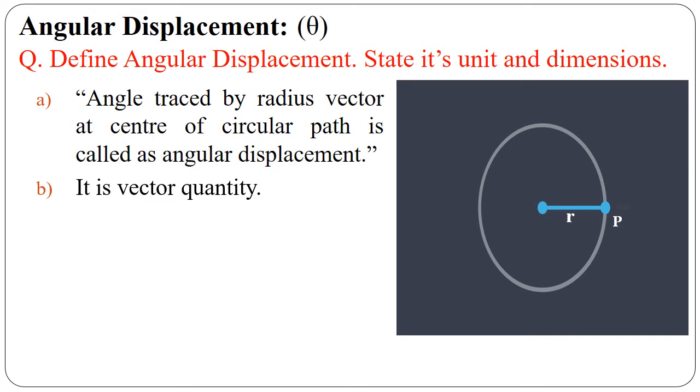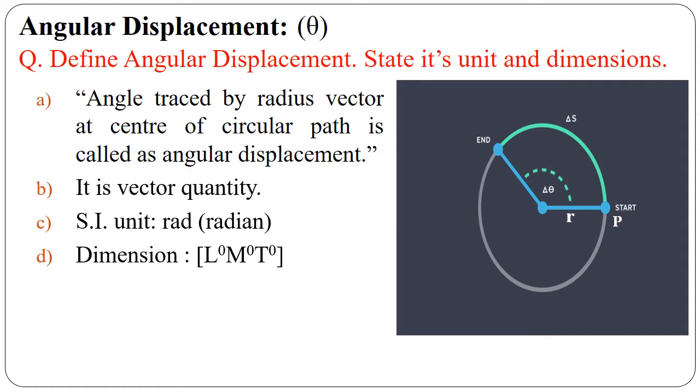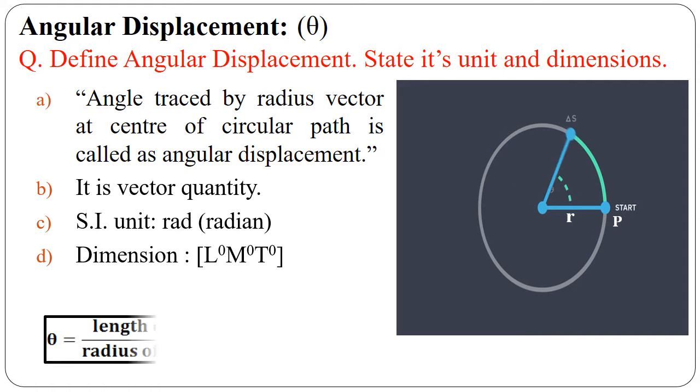It is denoted by theta. It is also a vector quantity; it requires magnitude as well as direction. As the magnitude is an angle, its SI unit is radian and its dimension is L raised to 0, M raised to 0 and T raised to 0.